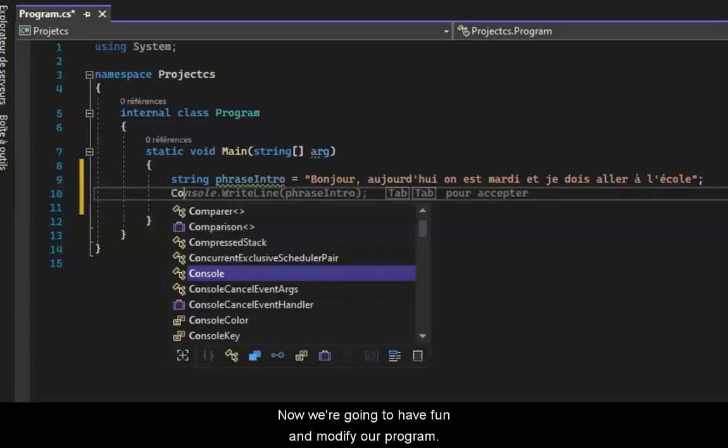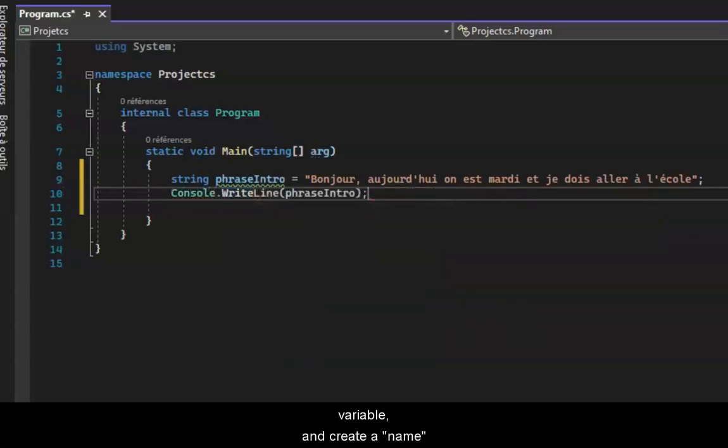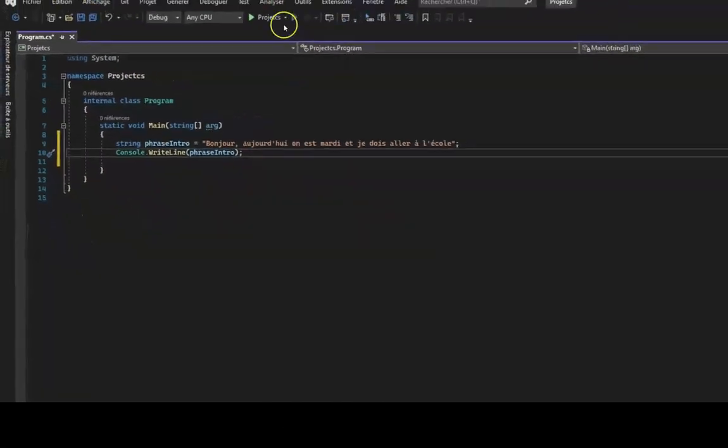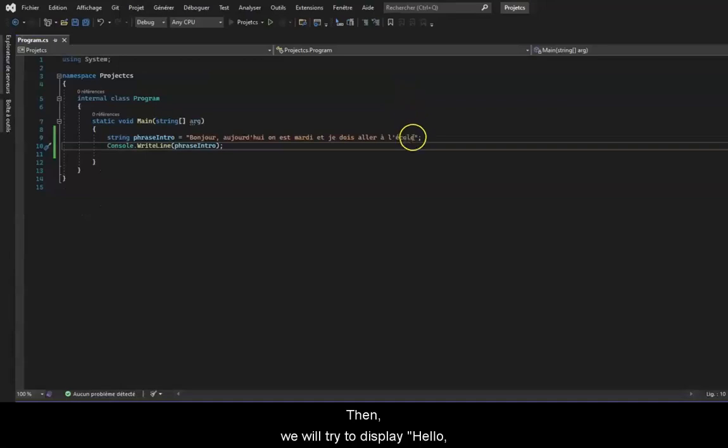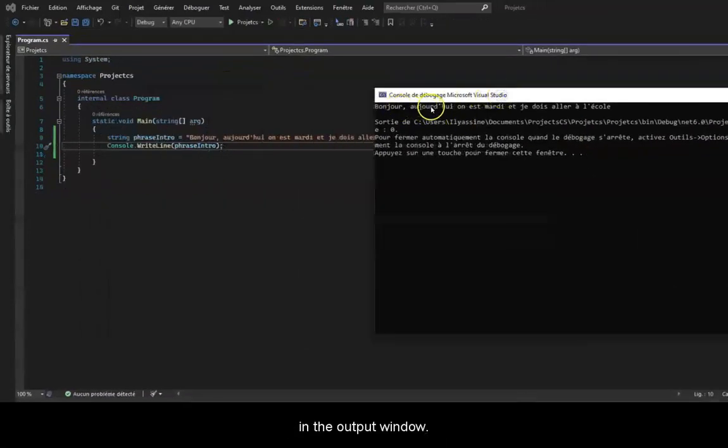Now we're going to have fun and modify our program. We will delete our intro sentence variable and create a name variable in string type and an age variable in string type as well that will contain someone's name as well as their age. Then we will try to display, hello, my name is Jibril and I am 18 years old in the output window.